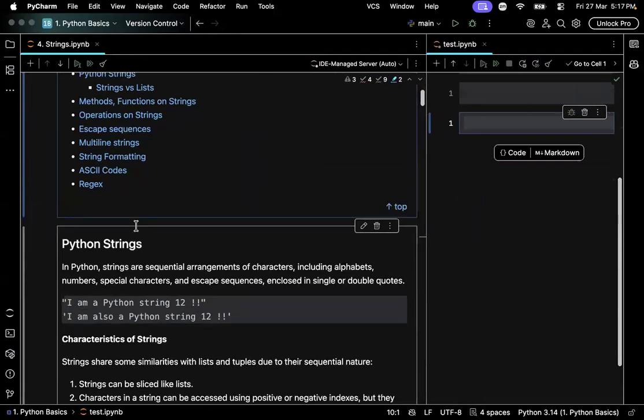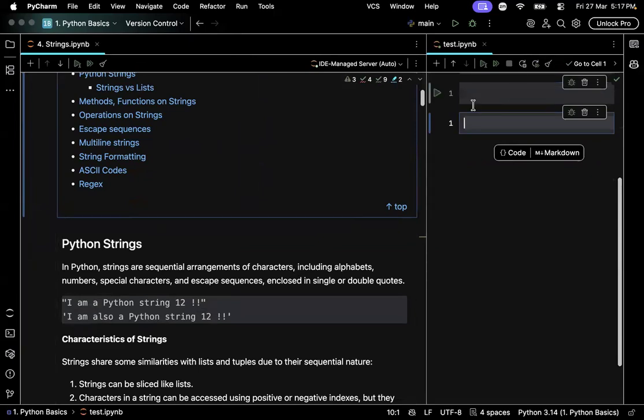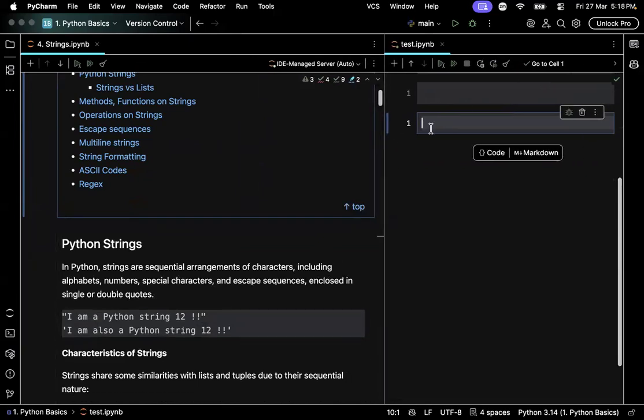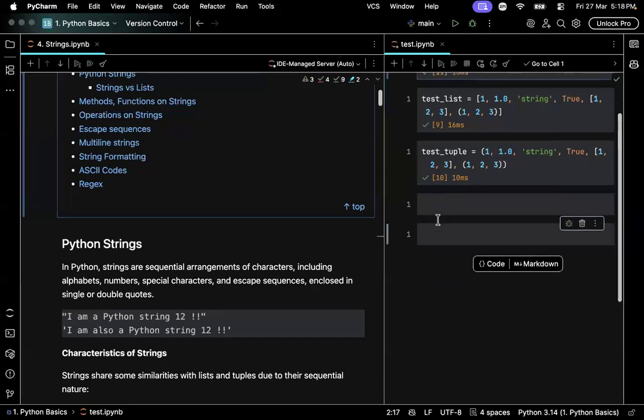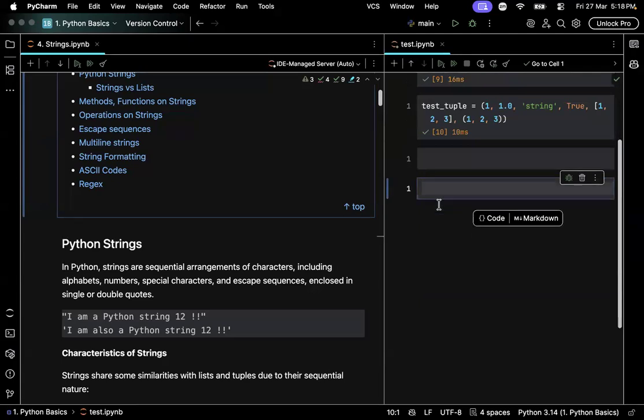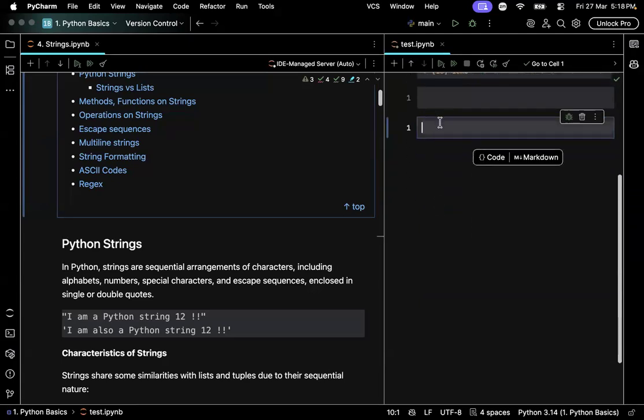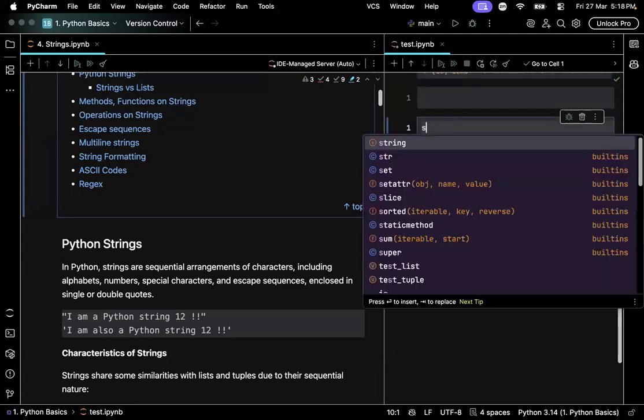Data inside strings, lists, and tuples can be accessed using something called indexing. Indexing is nothing but accessing data by position. Anything you store inside a string, list, or tuple is stored based on position. Even in memory, it is stored sequentially, that is one after another. So when I want to retrieve data later, I need to mention the position where it is stored, and then Python can retrieve it for me.